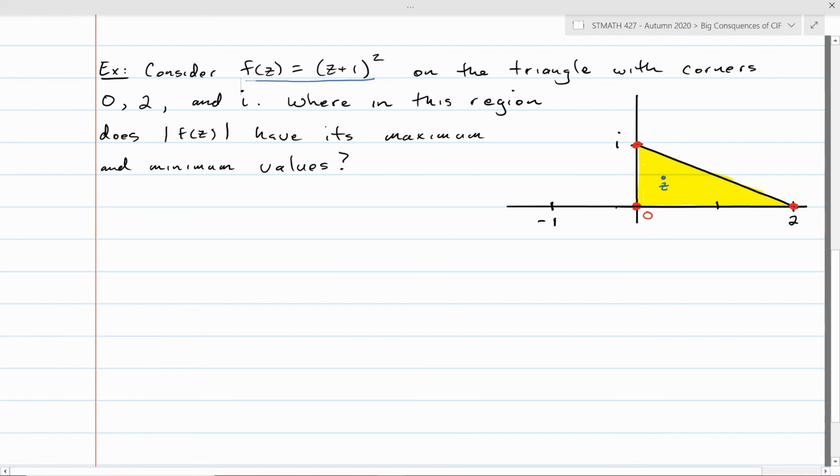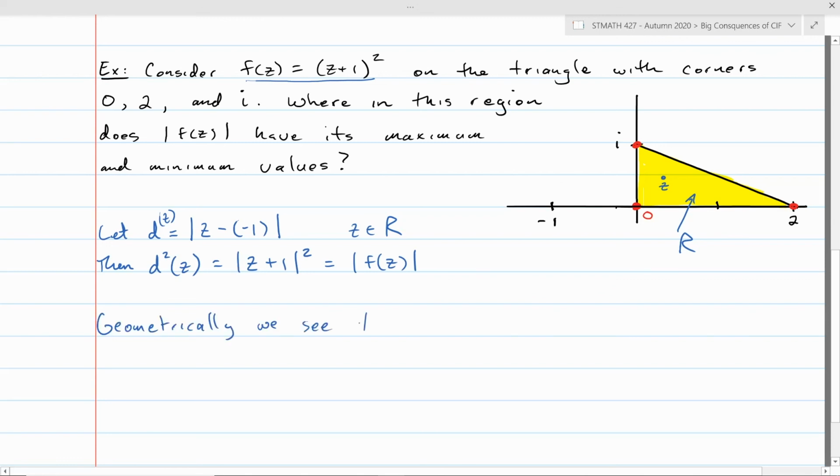Well, actually, you can see it geometrically pretty easily. Let d be the distance between an arbitrary point z and the point -1. So this is a function of z, d of z, where z is in this region, let me give it the name R. And if I look at the square of that function, so I'm looking at the modulus squared, d squared of z is the modulus of z plus 1, squared. Notice that that's exactly the modulus of the function that we started with, f of z.